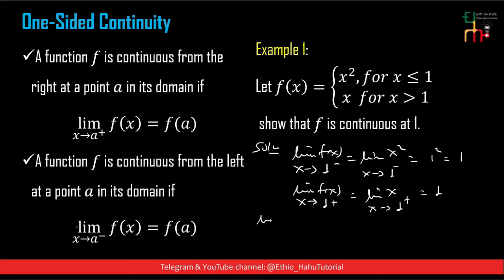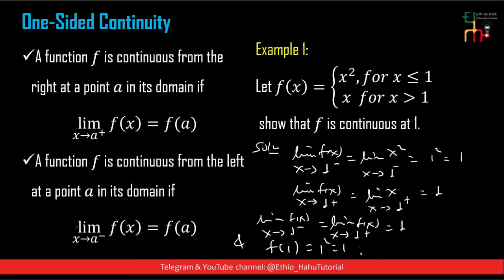The limit from the left is equal to the limit from the right, which is equal to 1. And f of 1 is defined here as x square, 1 square, which is equal to 1. Therefore the limit of f of x as x approaches 1 is equal to f of 1, so it is continuous at 1.